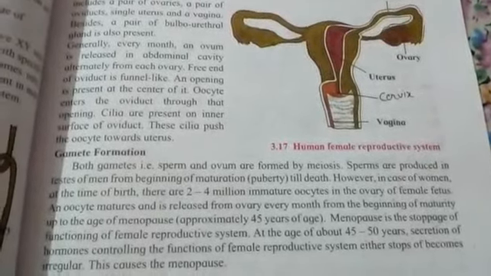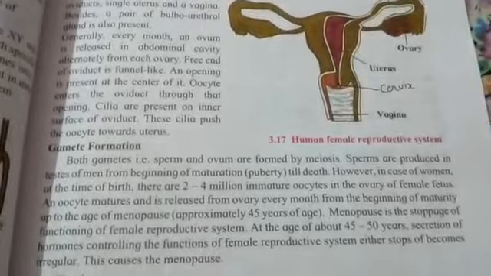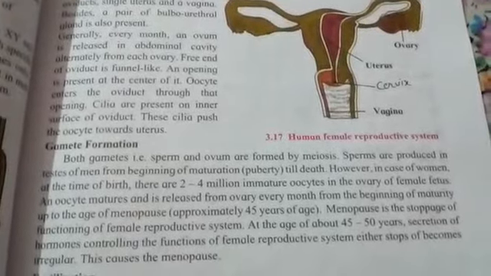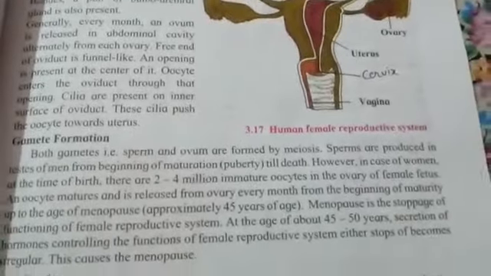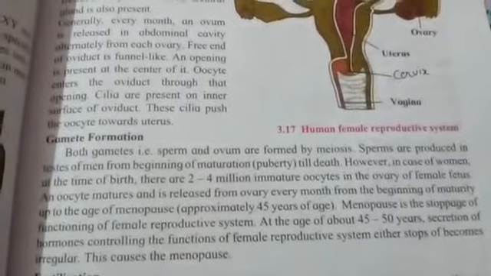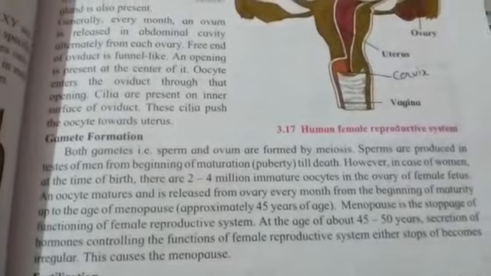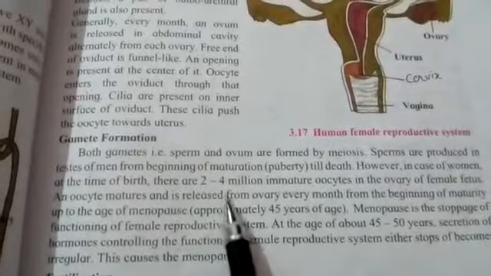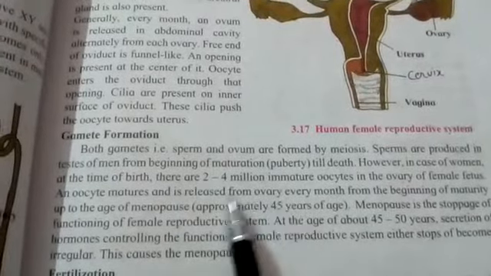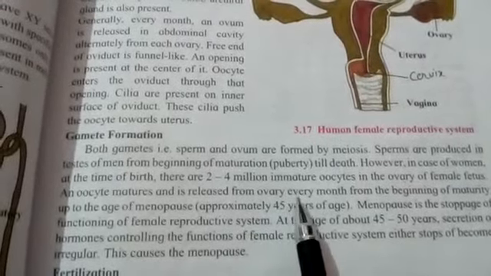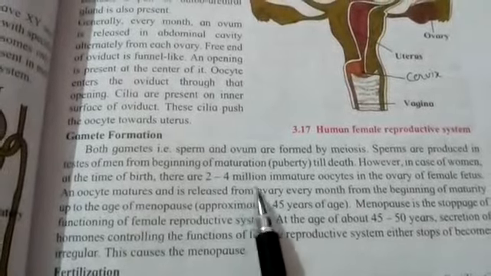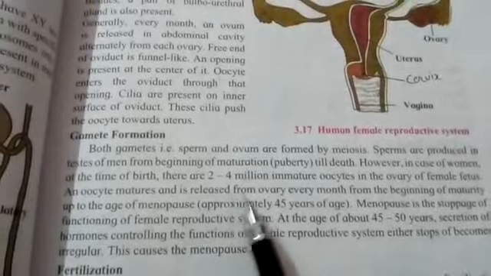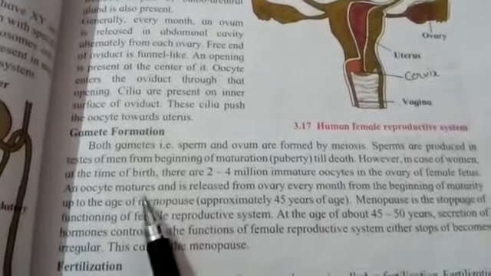That means right from when a girl child is in the mother's womb, some millions of eggs or oocytes are present in the ovary of that female fetus, but those are immature, and they will become matured at the age of puberty. The age of puberty can be between 10 to 15, meaning when the sexual characters develop in human beings.